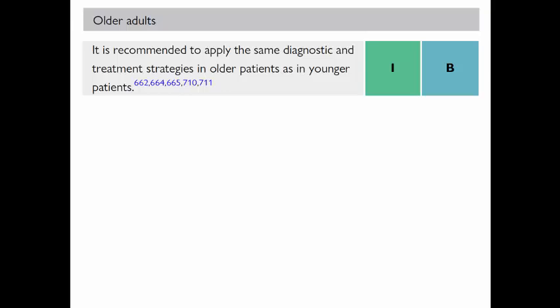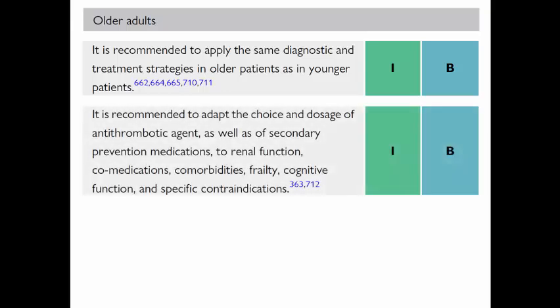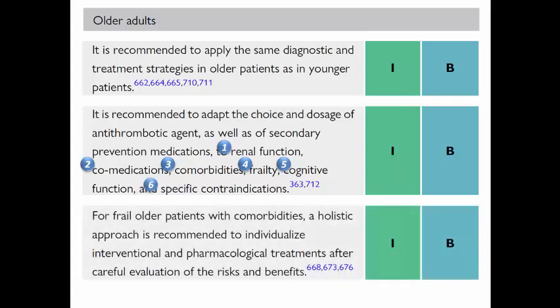It is recommended to apply the same diagnostic and treatment strategies in older patients as in younger patients due to absence of robust clinical trial evidence, and it is recommended to adapt the choice and the dosage of antithrombotic medications based on the renal function, co-medications that the patient is taking, comorbidities, frailty, cognitive function, and specific contraindications if present. And for frail old patients with comorbidity, a holistic comprehensive approach is recommended to individualize interventional and pharmacological treatment after